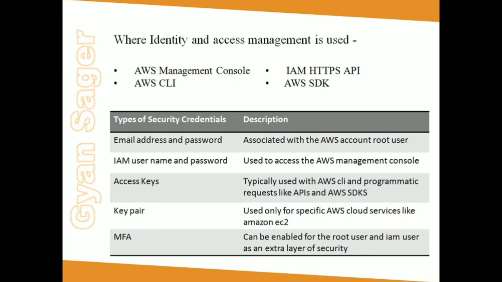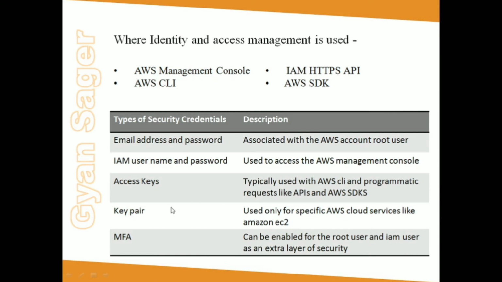Second, once you have logged in, you want to create different multiple users, which are called IAM users. Third is access key, which includes access key ID and secret access key. These are used when you want to access AWS CLI or you want to access programmatically.